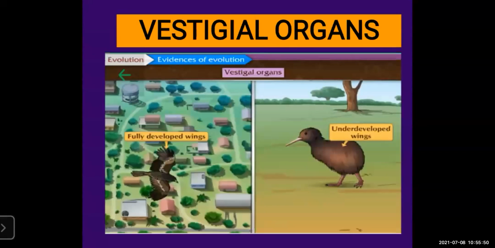Take fully developed wings: you can see birds use their wings to fly. But in some birds like the kiwi, on the right hand side, underdeveloped wings are there and they are not using them. So it is a vestigial organ for the kiwi, but the same wing is useful in other birds. Like that, the same part is vestigial in some animals and useful in others. In the same way, we have the appendix, which is not functional in our body, but is fully functional in other ruminant animals.